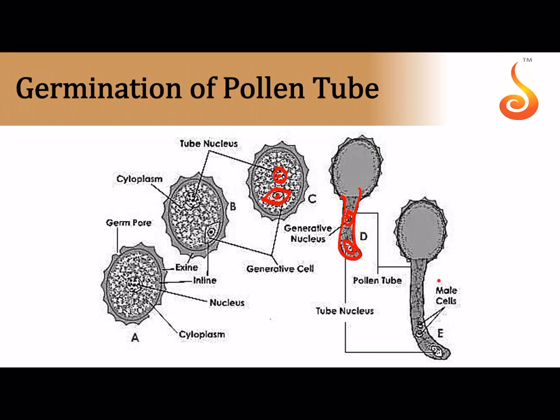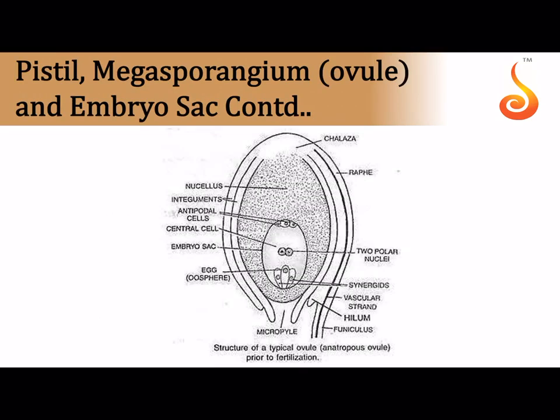And very soon the generative cell divides into 2 spherical non-motile male gametes, which are also being passed down the pollen tube. That is, this happens by the time the pollen tube has started passing through the tissue of the style. So why should the pollen tube travel all the way down? Because its goal is to reach the ovule. This is the ovule, a typical anatropous ovule, because it is bent on its own axis.